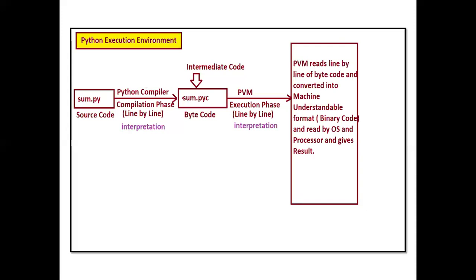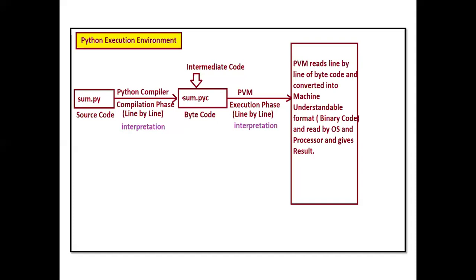If the error is there, we can make the changes. That will be easy. But if no error is found, it will be converted to the intermediate code, that is some.pyc. This is the internal process, students. That is bytecode. Now, when it is converted, the PVM, Python Virtual Machine, starts the execution process.